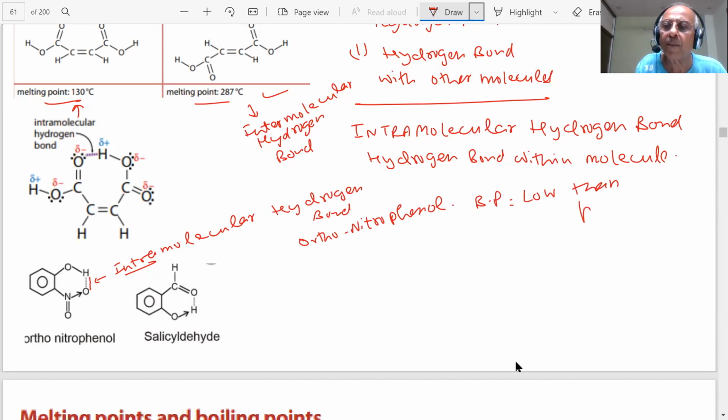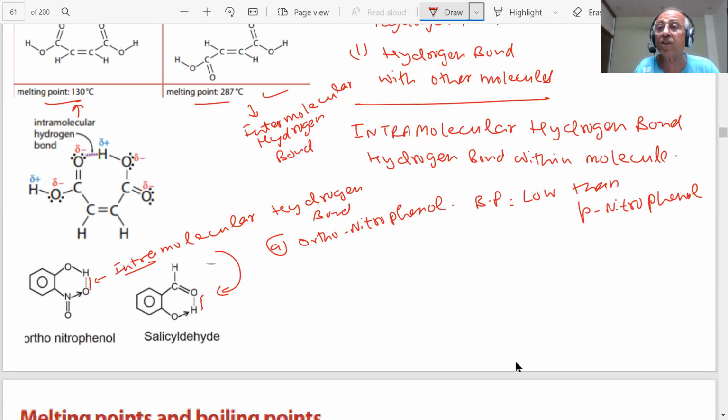Then para-nitrophenol. Important question asked so many times, student. Similarly, salicylaldehyde. What type of hydrogen bond is this, an example of intramolecular hydrogen bond? So this becomes stable, student, and this is formed when we prepare salicylaldehyde by a reaction called Reimer-Tiemann. This is a preferred product over para because of the formation of intramolecular hydrogen bonding when the OH group is at ortho position to CHO.